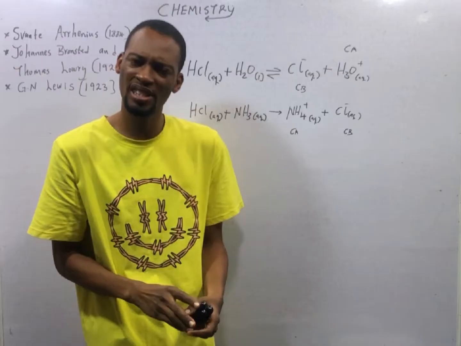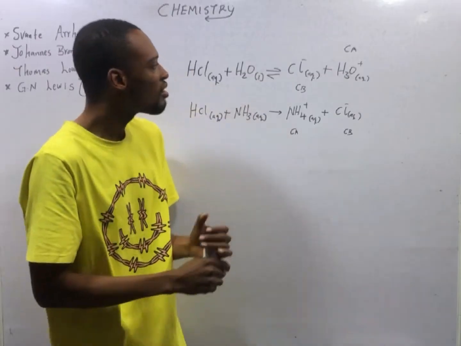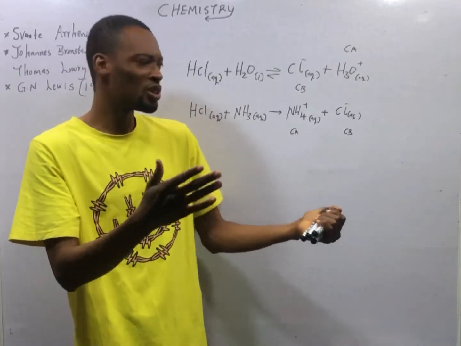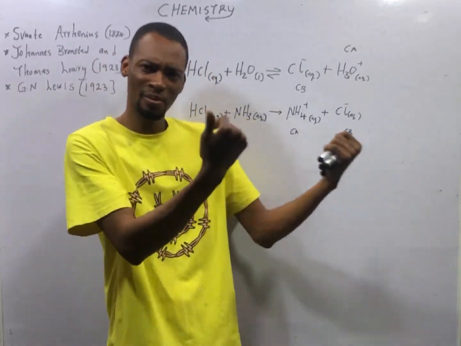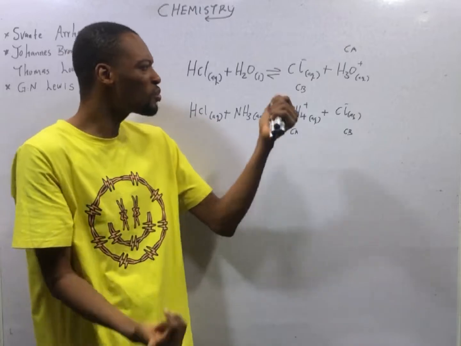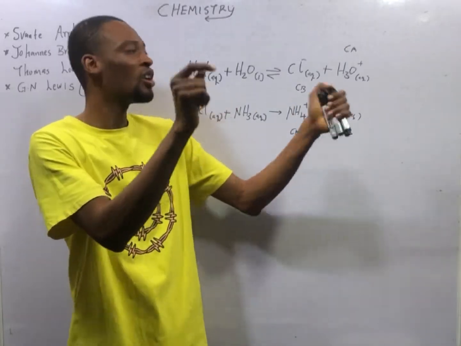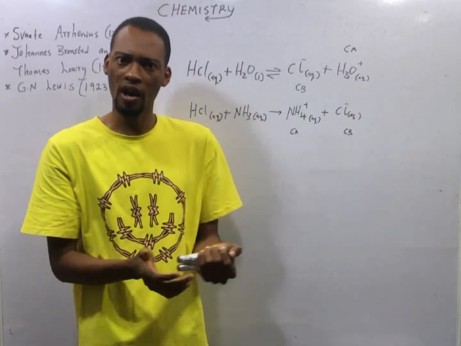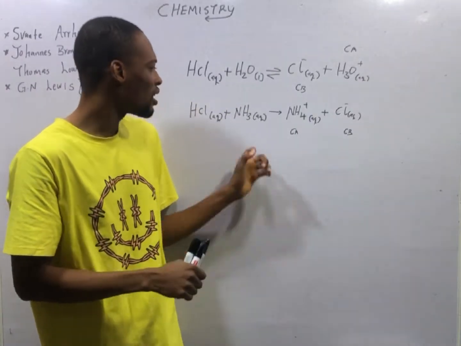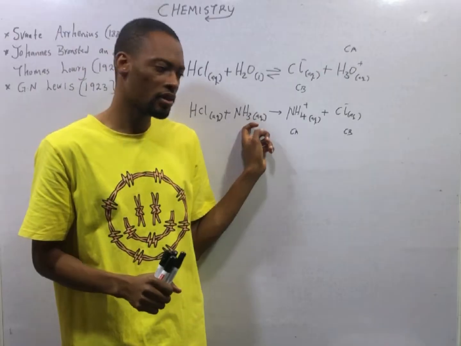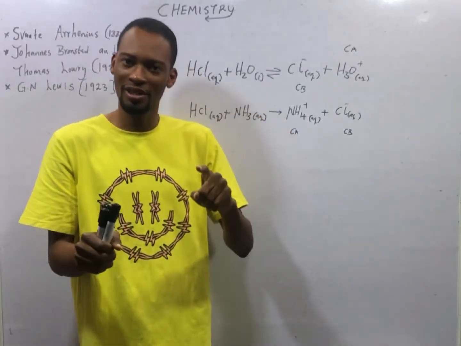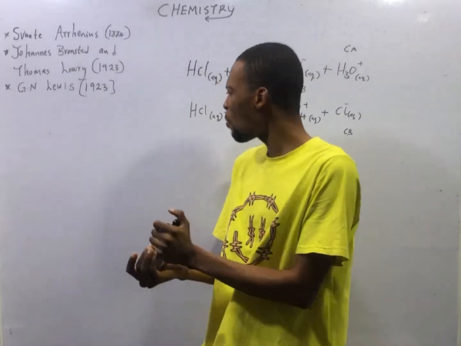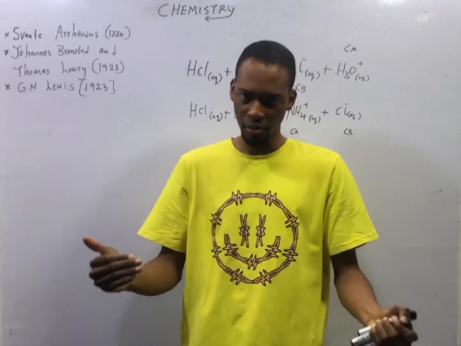That is simply hydrogen ion, which means, according to Bronsted and Lowry, so long as you can donate a proton, you are an acid. So long as you can accept a proton, you are a base. So you do not need to have hydrogen ion or hydroxide ion to be termed an acid or a base. For example, ammonia is a base, but it does not have OH, which means if we are following the Arrhenius definition, there is no way we will call ammonia a base.